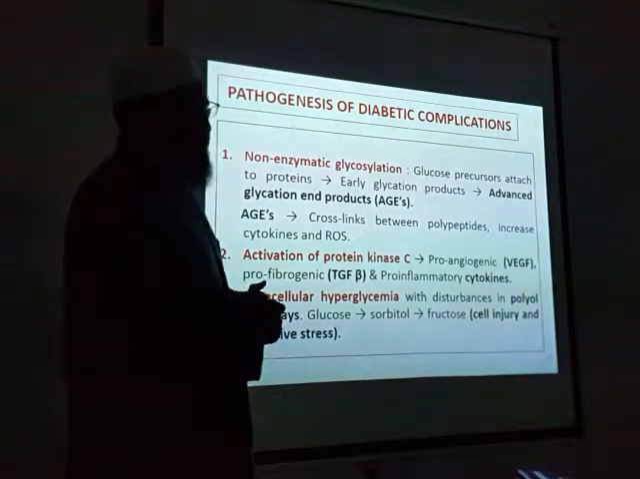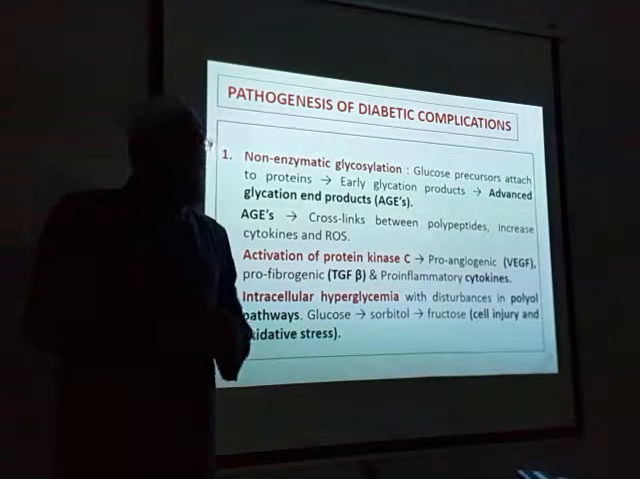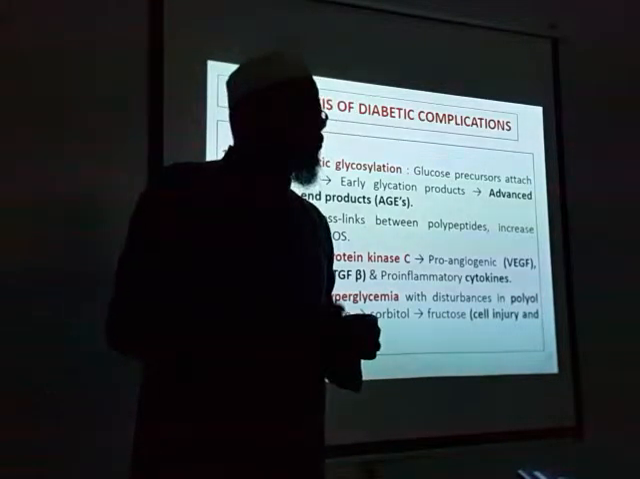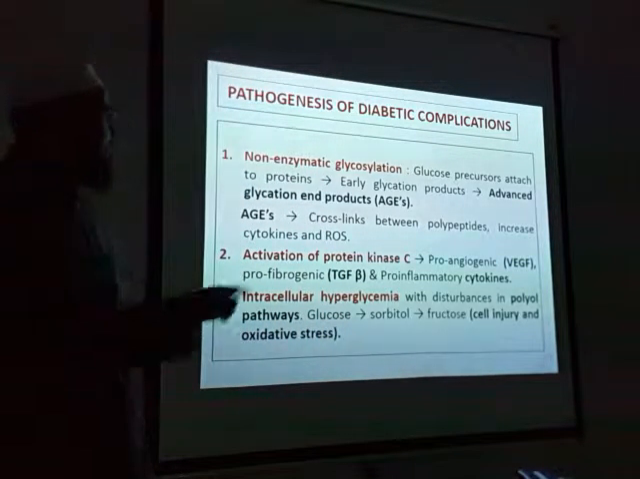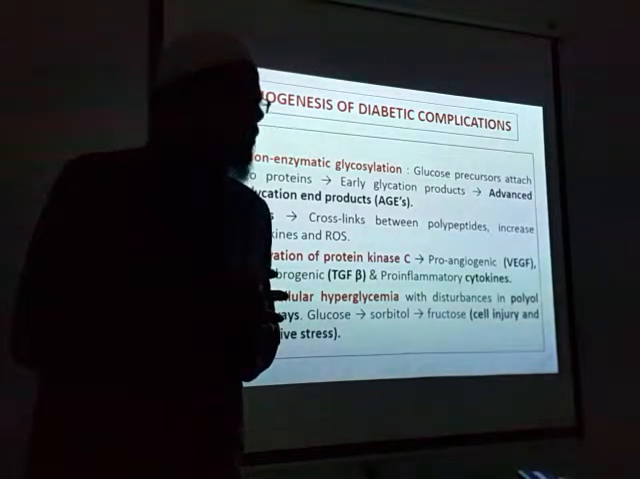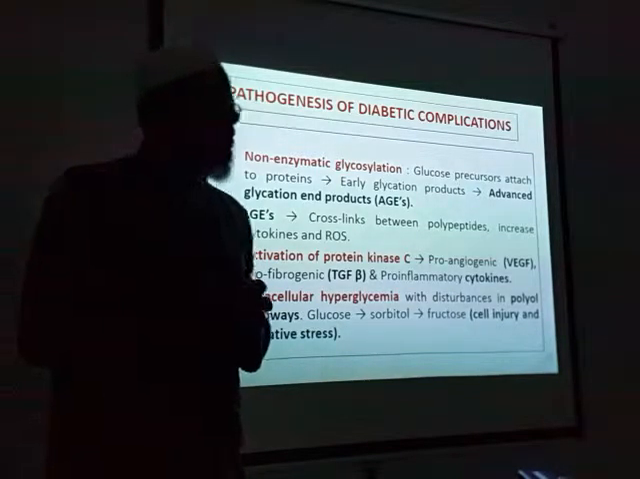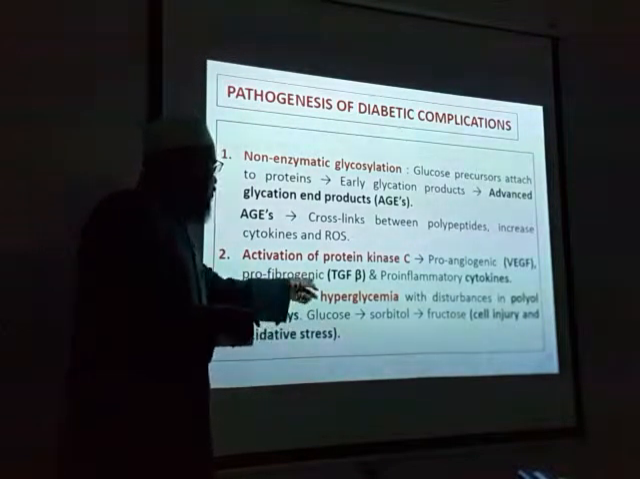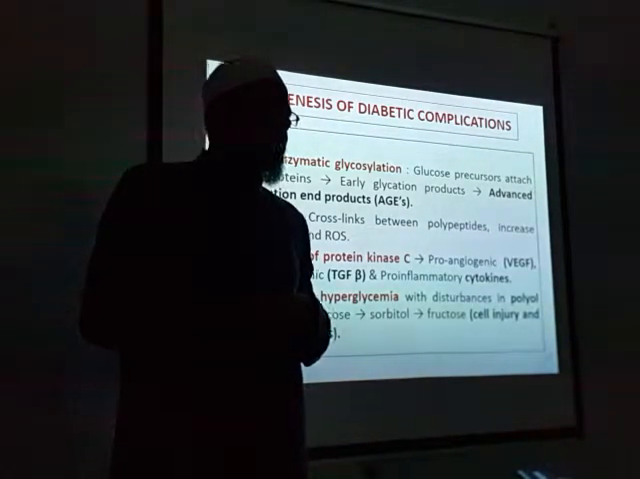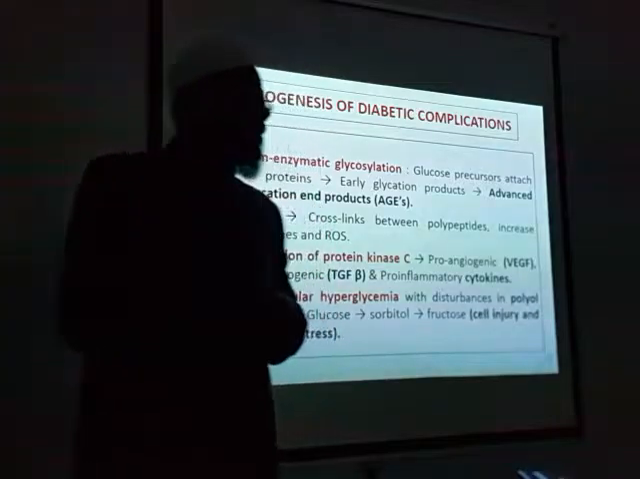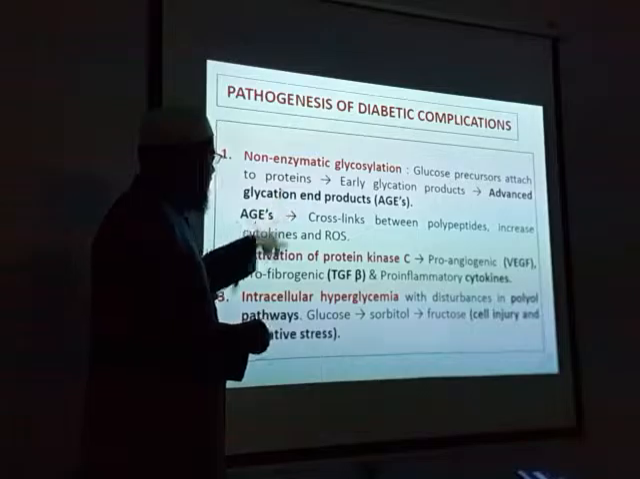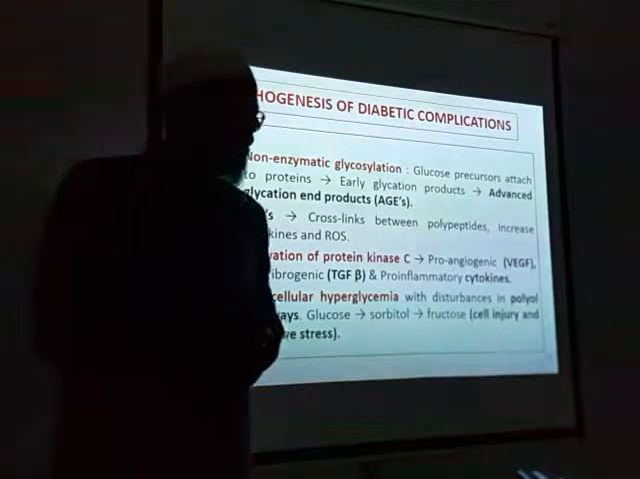Second is pro-fibrogenic. What is fibrosis? It is fibrous tissue, a connective tissue, you can say anything. Pro-fibrogenic means it will increase formation of connective tissue, that is fibrosis. And this it will do through TGF. What is TGF? It is transforming growth factor. And third is pro-inflammatory cytokines. Again, it is the same, pro-inflammatory.